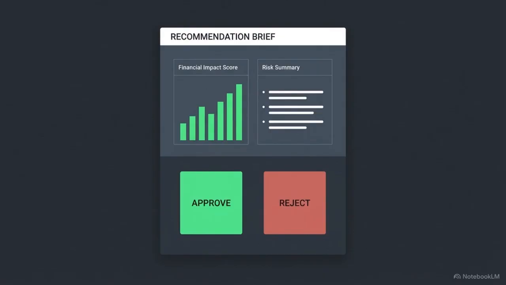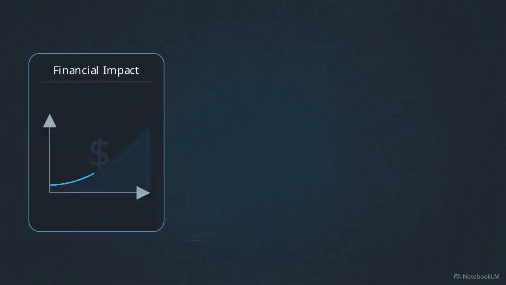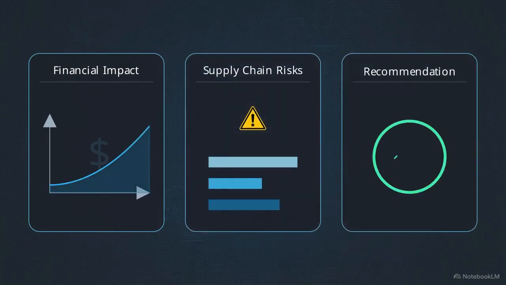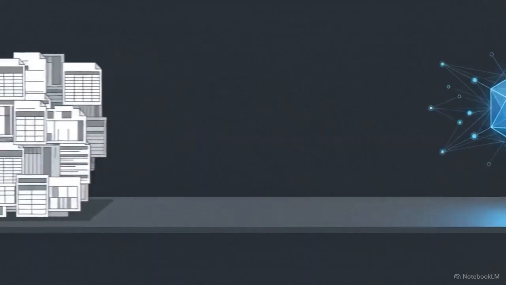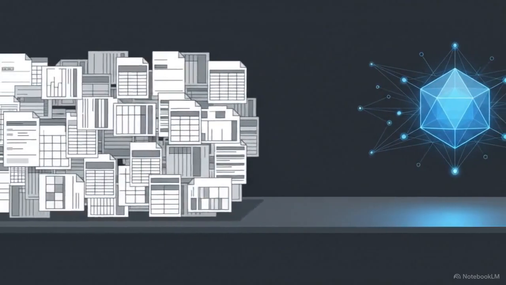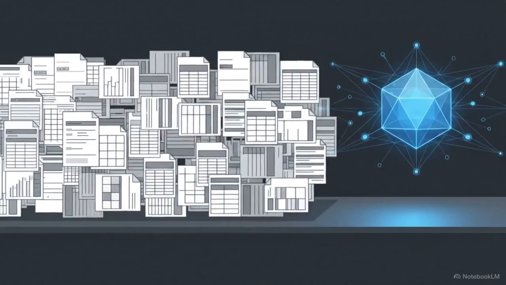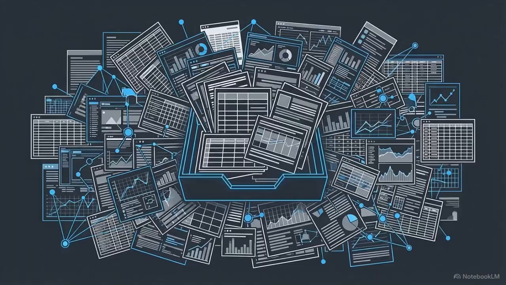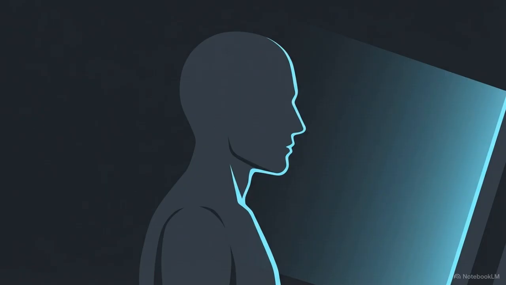After processing the supplier scenario, the mage distills the data storm into a single, clean intelligence brief. This document contains only the exact financial impacts, the identified supply chain risks, and a definitive recommendation. This automated workflow completely offloads the heavy labor of manual data aggregation away from the human player, handing it directly to the mage. Instead of acting as an administrative bottleneck trying to review every raw detail, the human focus is redirected toward the final strategic call.